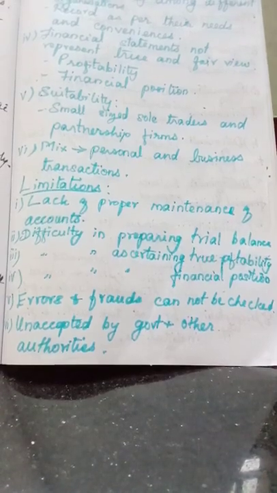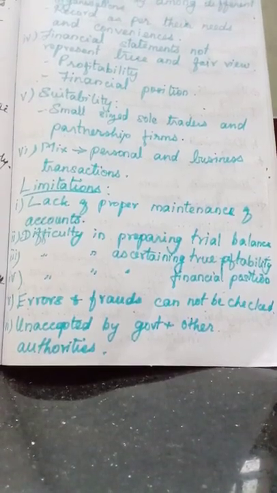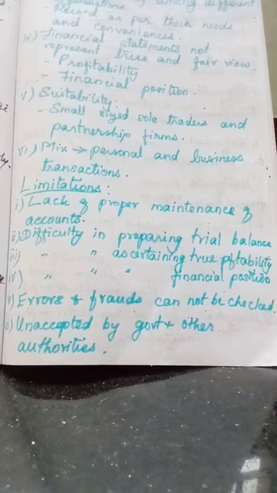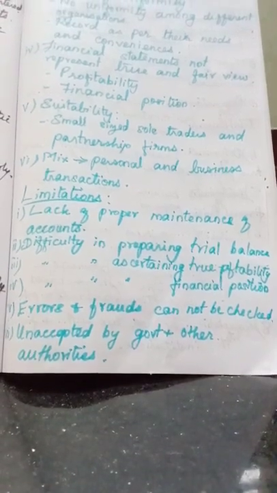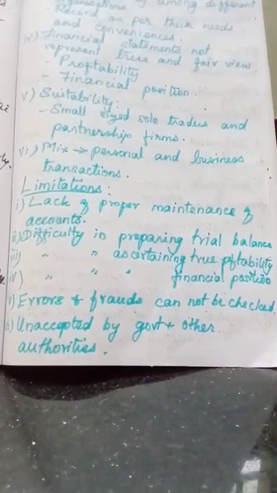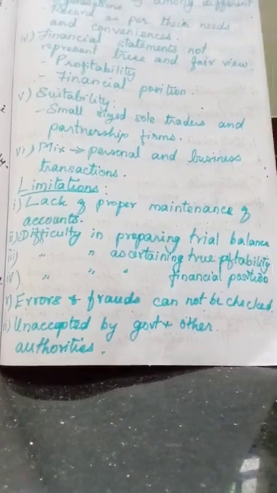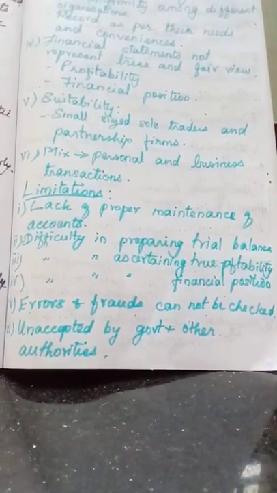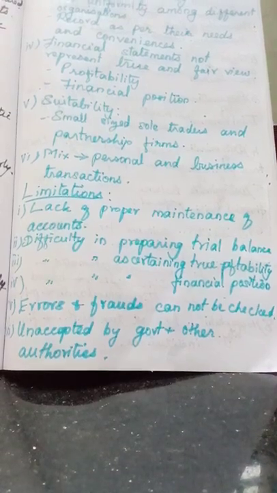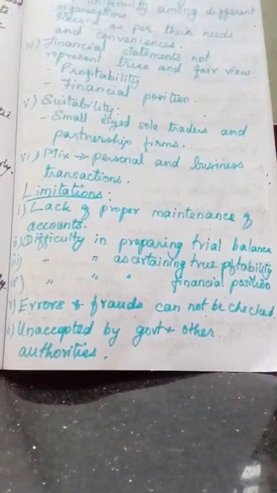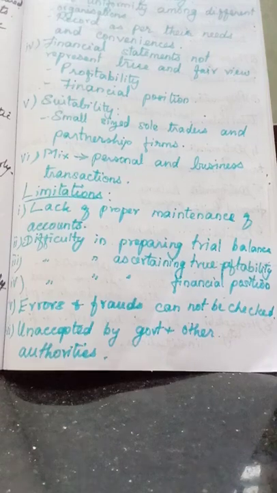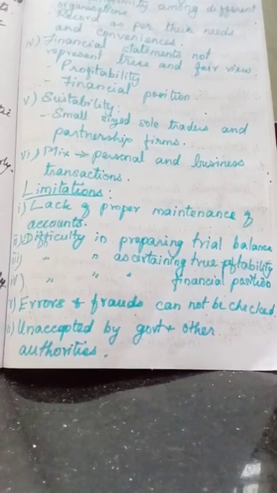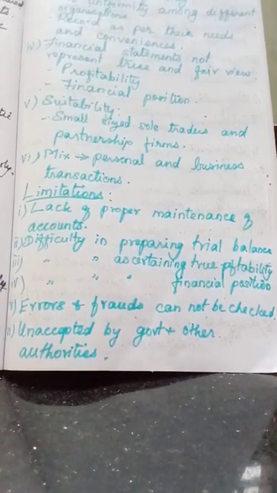Then the last point is, it is unaccepted by government authorities and other authorities, because the government authorities and all the other financial institutions accept only the accounts which are prepared under the double entry system, but not accounts from incomplete records. So all these are the limitations.